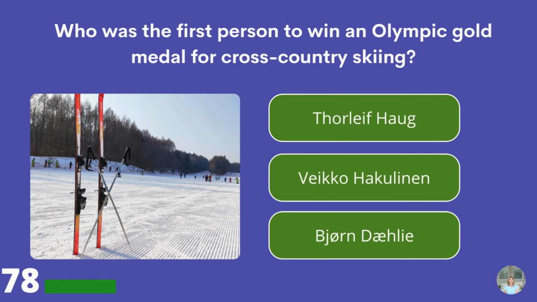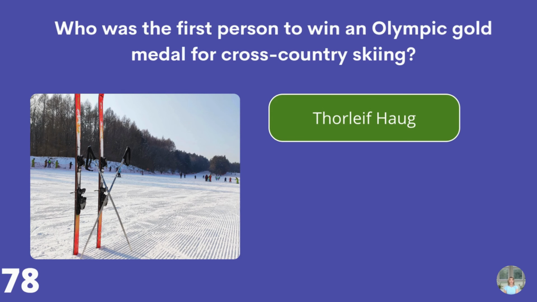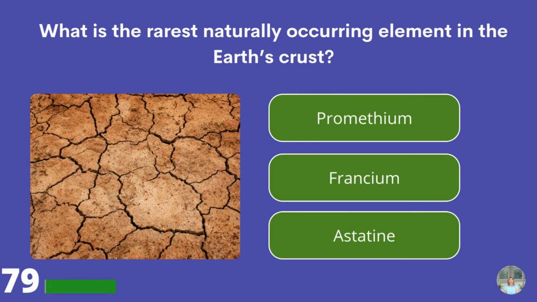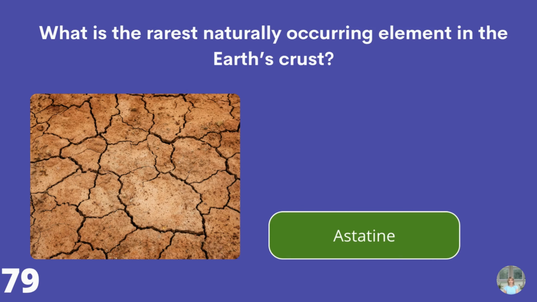Who was the first person to win an Olympic gold medal for cross-country skiing? Thorleif Haug, Veikko Hakulinen, or Bjørn Dæhlie? Thorleif Haug. What is the rarest naturally occurring element in the Earth's crust? Promethium, francium, or astatine? Astatine.